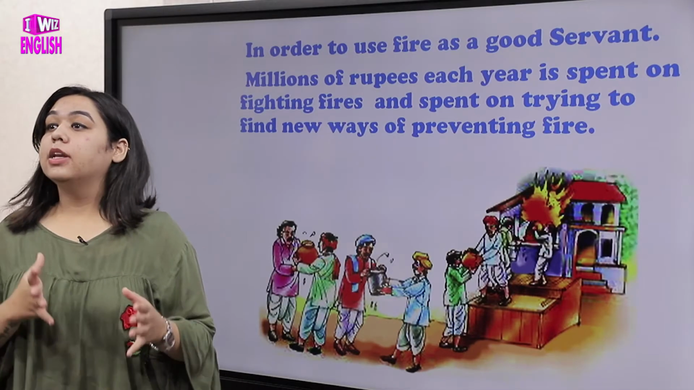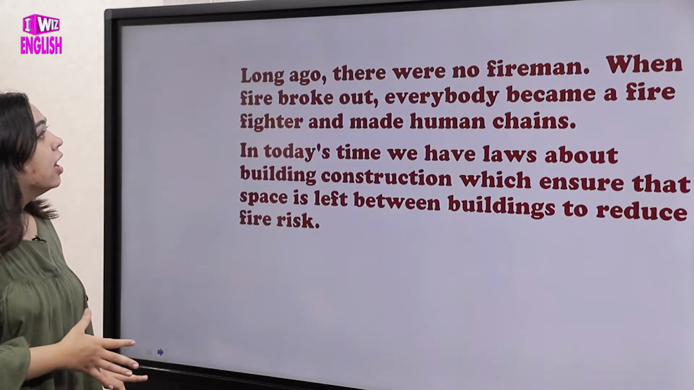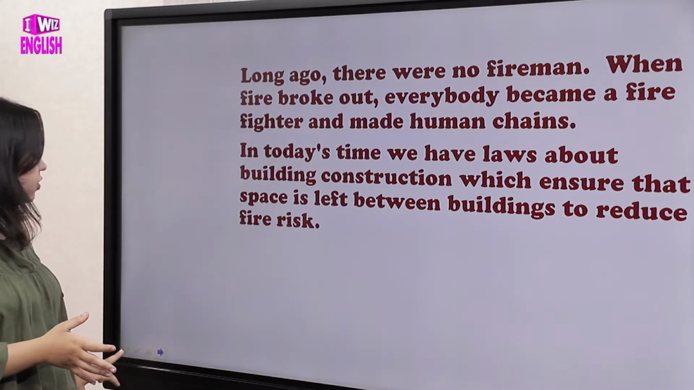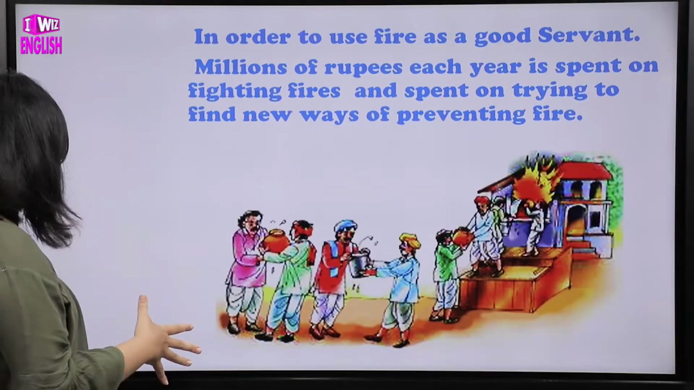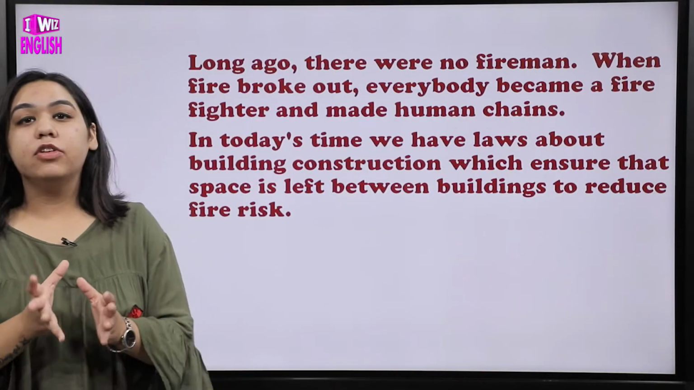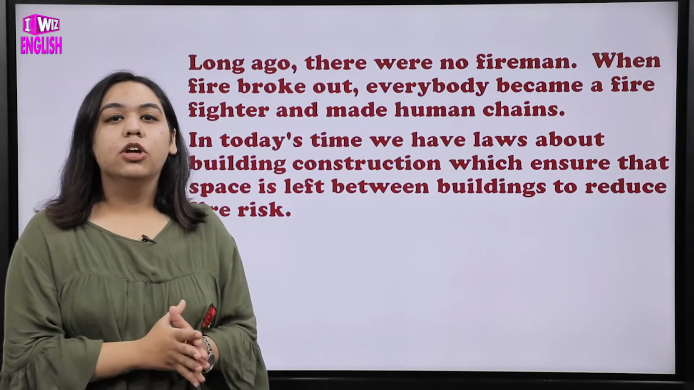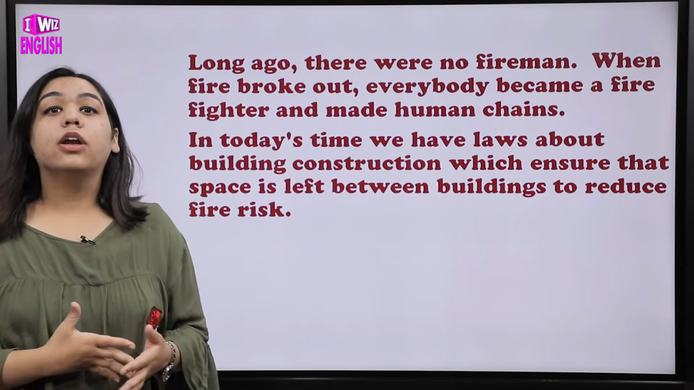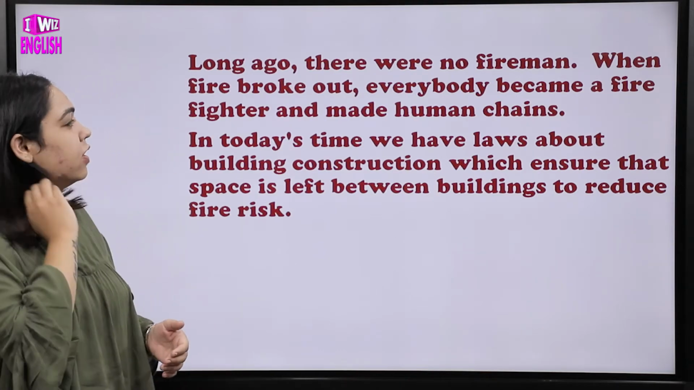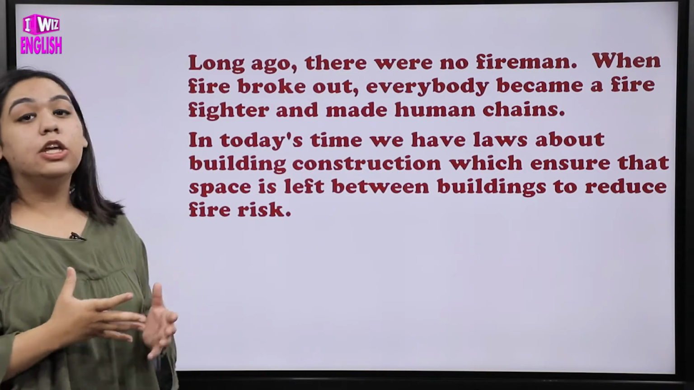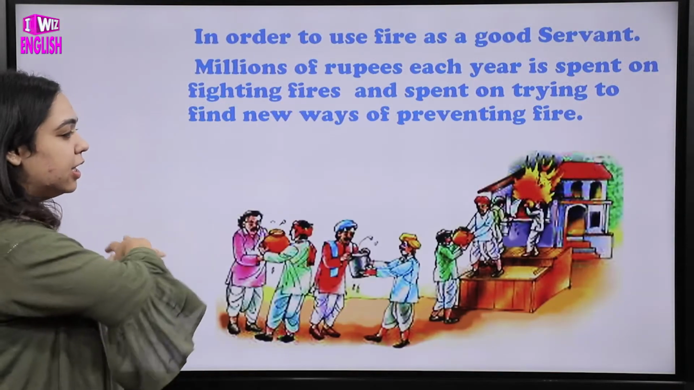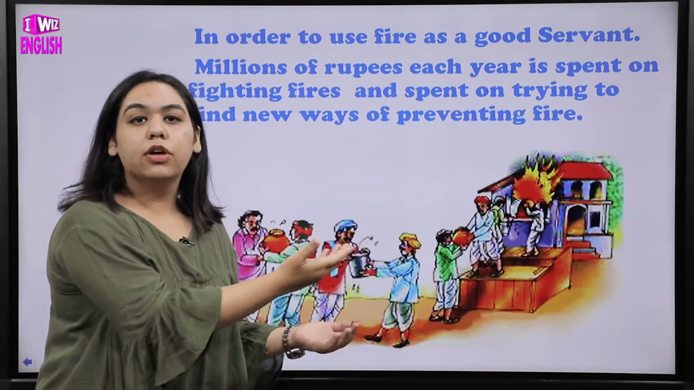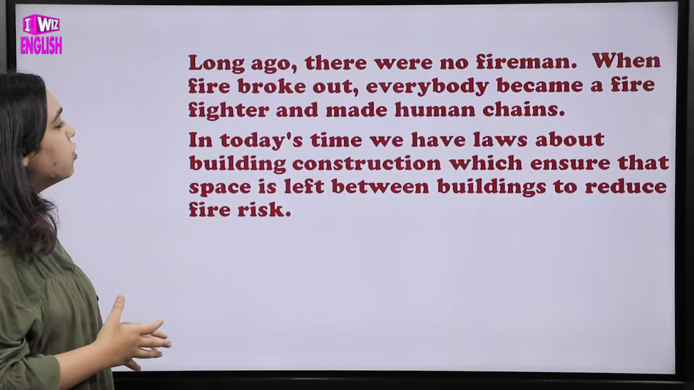Now, long ago there was no fireman. In this picture you can see a chain of people. When the fire broke out, everybody became a firefighter at that time. In the earlier stages of our life and modernization, we did not have fire brigades, so everybody made human chains. Just like in this picture, there is a chain of people carrying buckets and throwing water on the fire. That's how they worked.